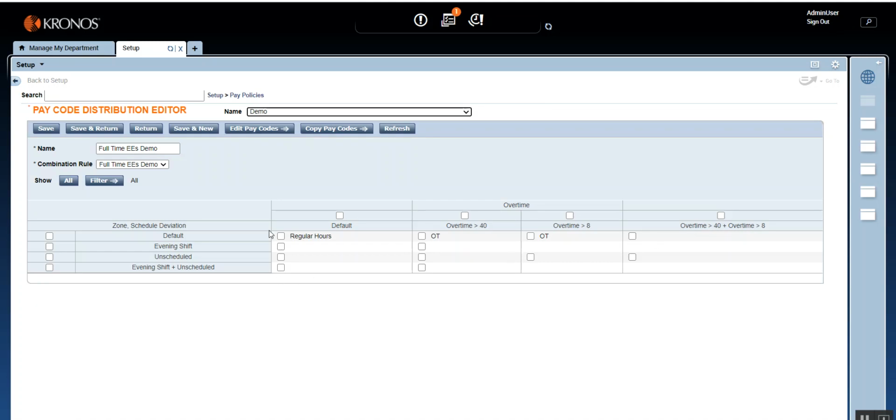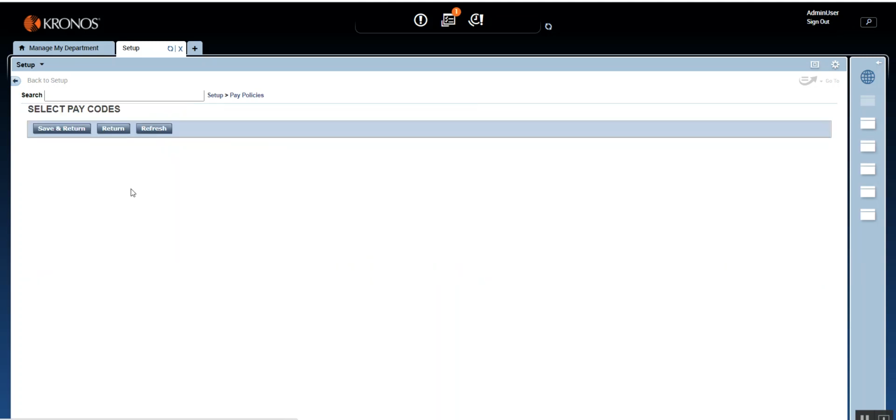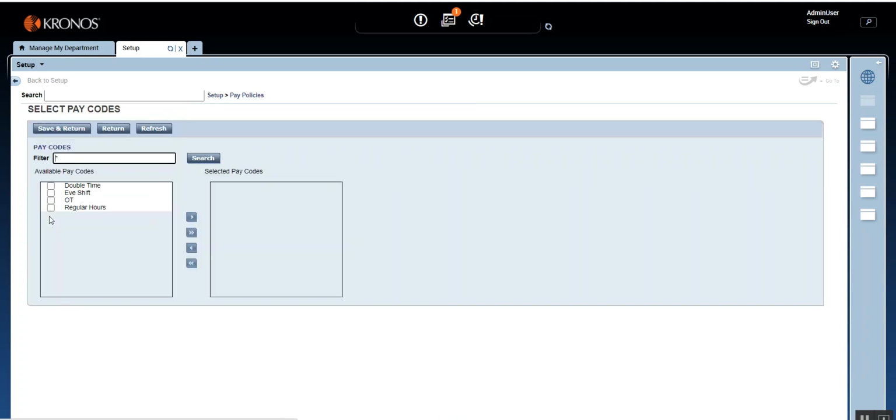Now let's go to the evening shift. Okay, evening shift and no overtime. So what pay code will you give? You will definitely give evening shift, and if you want, you can also give the regular hours. But for now, for this demo, I will just select evening shift, so you are clear on specific pay codes for specific situations. So I'm going to select the evening shift pay code.